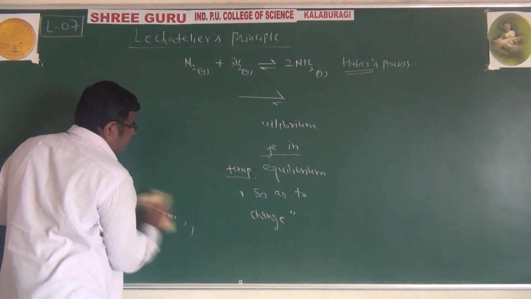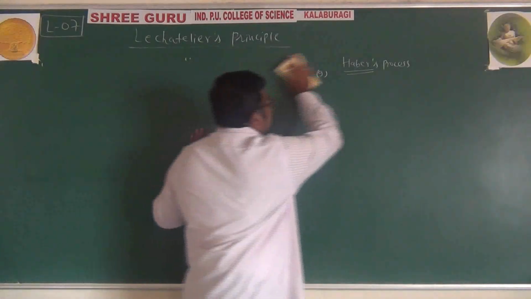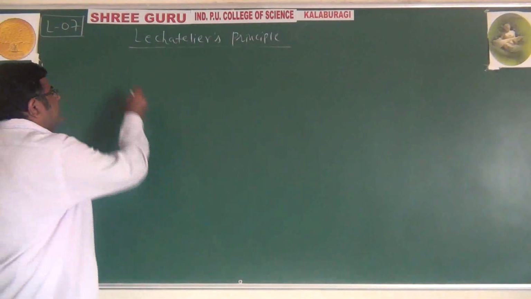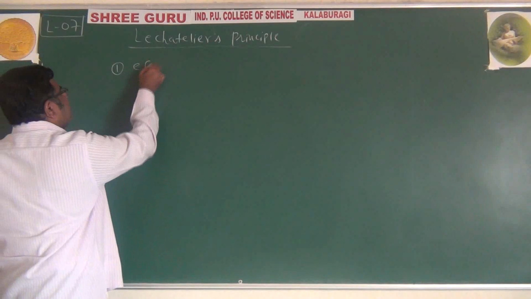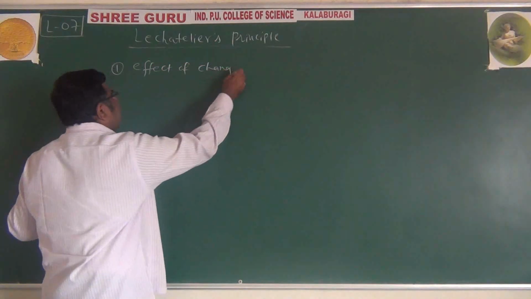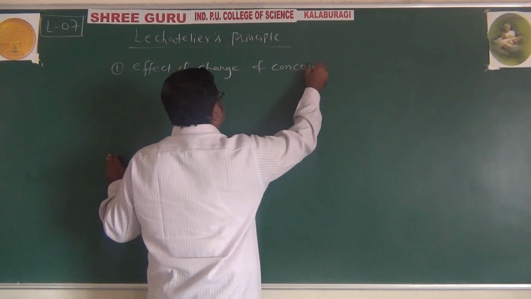So first we'll learn the effect of change of concentration.